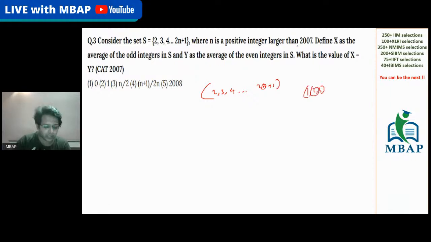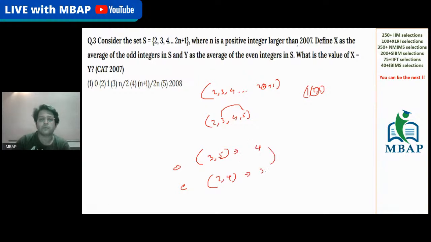If I assume the value of n as 2, the question will become 2, 3, 4 and 5. 2 into 2 plus 1 will become 5. What are the odd numbers here? 3, 5. What are the even numbers here? 2, 4. What is the average of 3, 5? 4. What is the average of 2, 4? 3. The difference, that's what the question is, no? Value of x minus y, which is 4 minus 3. It is always 1. It doesn't change. It is just 1, 1, 1.